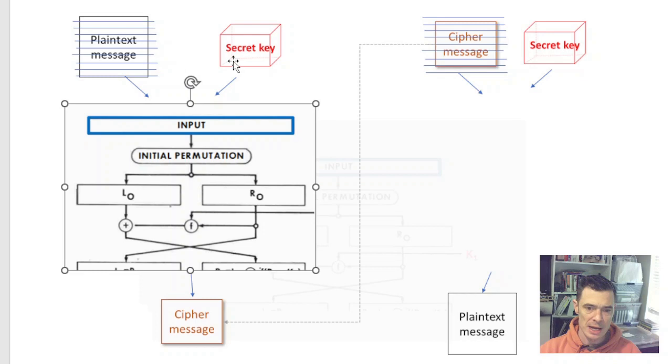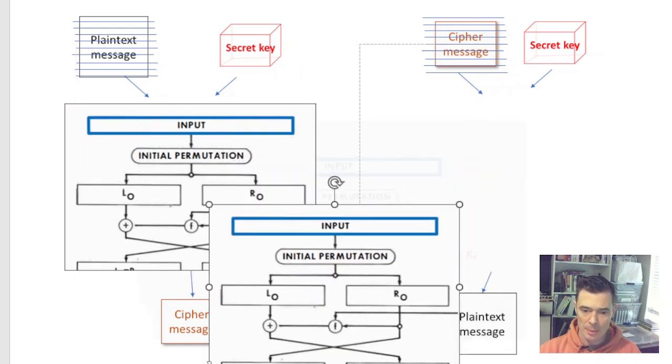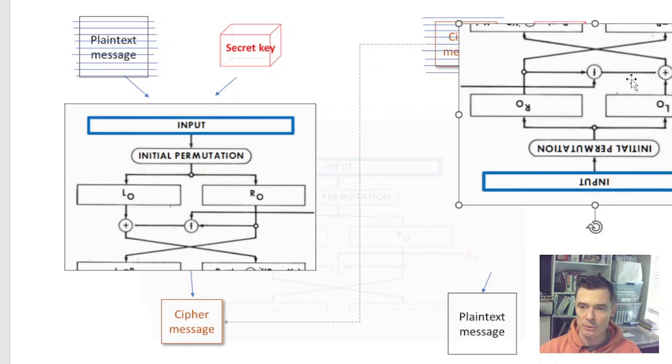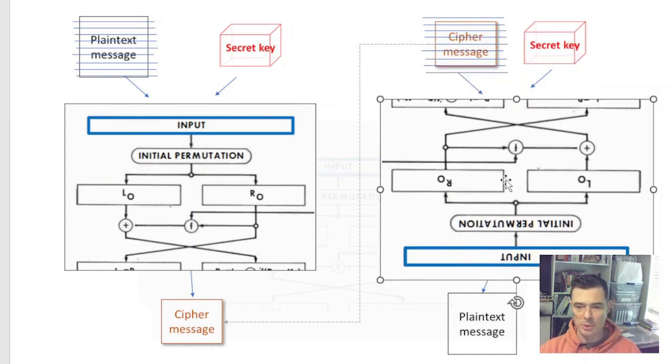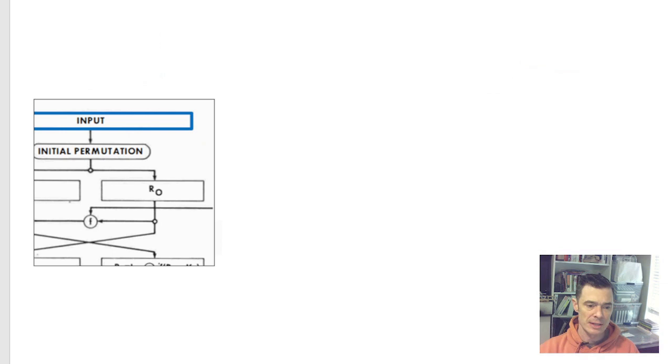You can use DES with the secret key and plain text. You're going to get a ciphertext message. And now I'm going to invert this process so it's like a mirror image of itself. And you can see it looks basically the same. So then now you can take your cipher message and your secret key, go through the inverse of the process, and you're going to get your plain text back. So the left and right and the crisscross look confusing, but it's giving you the inverse to get back the plain text. So it's just making DES simpler to use.